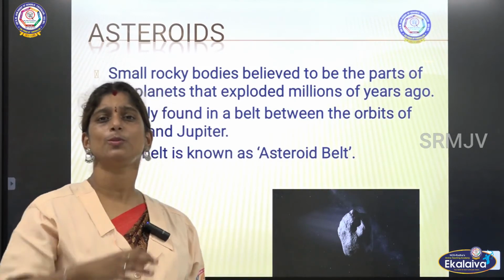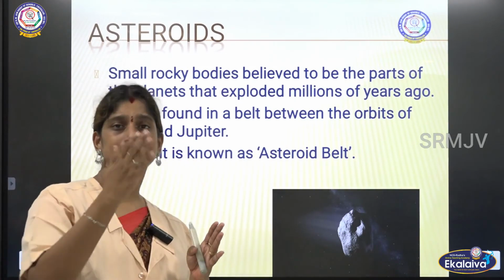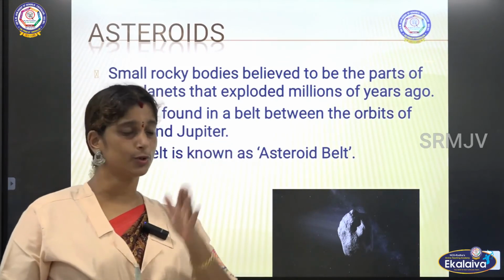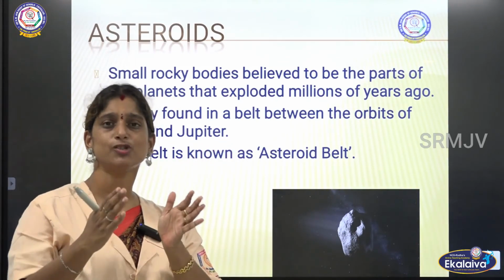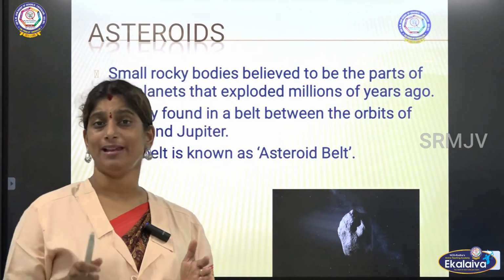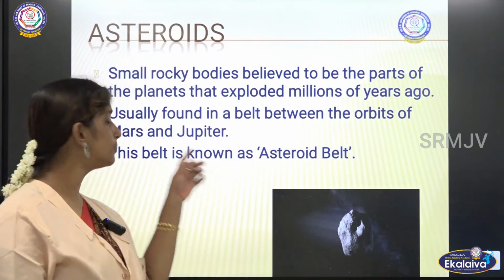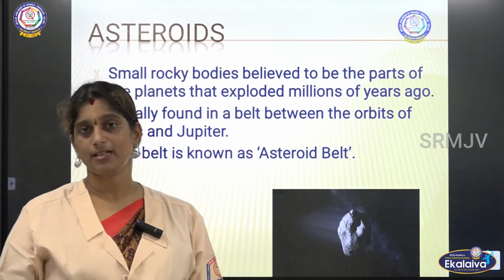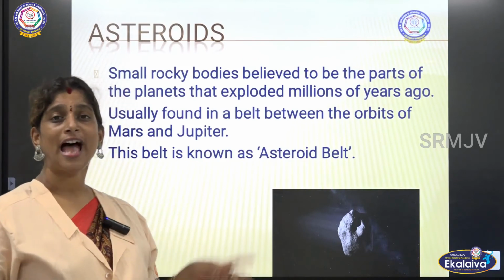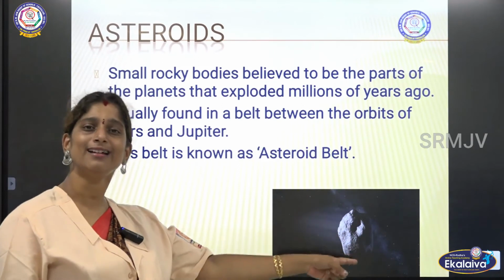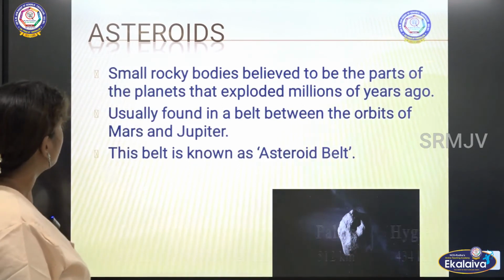So they are usually found between the planets Mars and Jupiter, in that particular belt, okay. The gap between two orbits is called a belt, and this belt between Mars and Jupiter is called the asteroid belt because a large number of asteroids are found there. So here you can see a stone-like structure, and that is an asteroid.